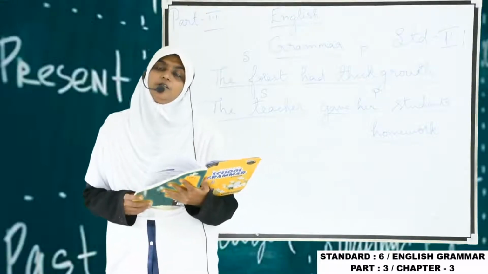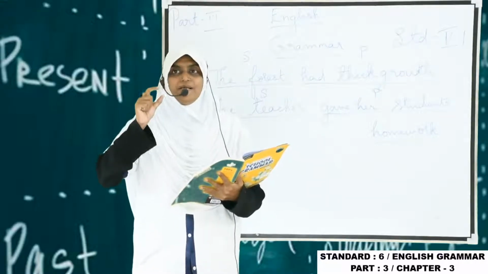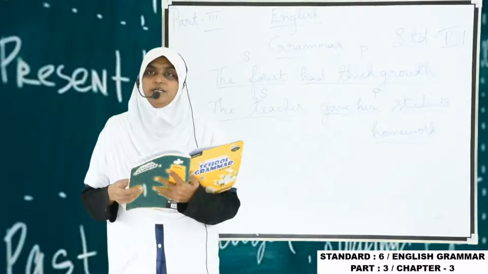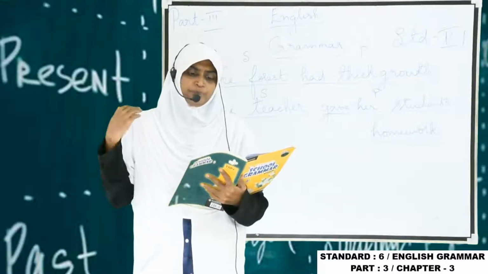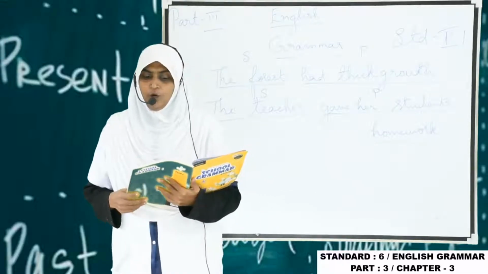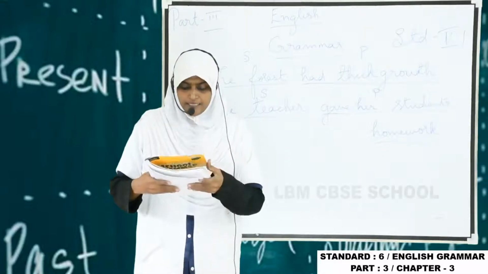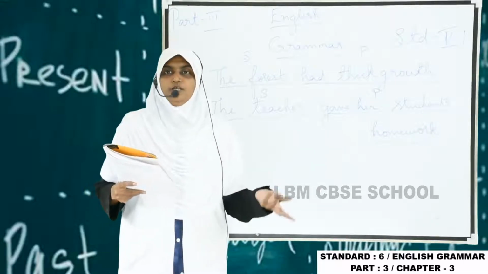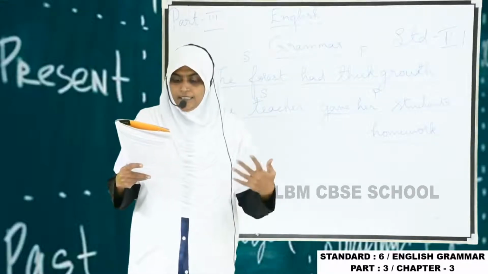Last class I taught you that a group of words with complete sense we call a sentence. There are four types of sentences. What are they? Assertive, interrogative, imperative and exclamatory. Assertive sentence means what? An assertive sentence declares or states something. She goes to the school. So it's a statement, and we call it an assertive sentence.